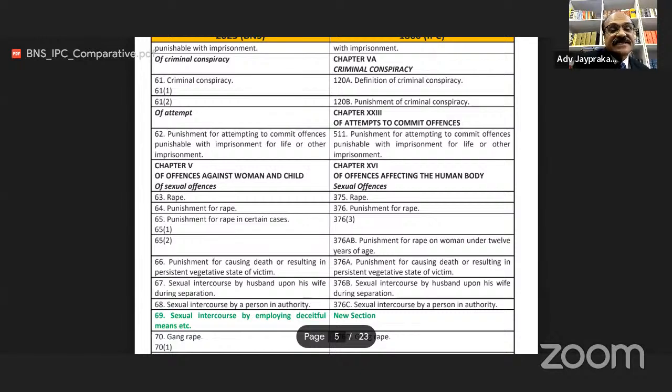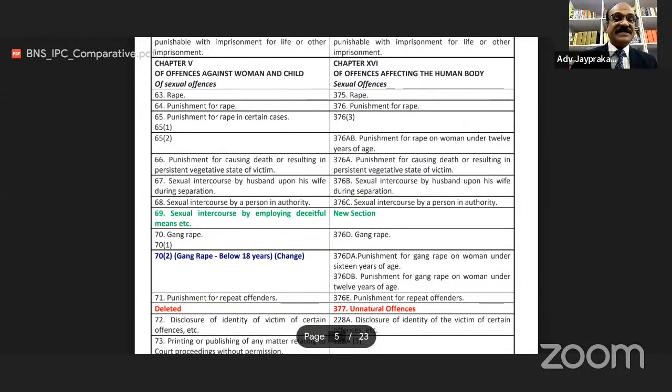BNS section 66, punishment for causing death or resulting in persistent vegetative state of victim. Earlier this section was 376(a). Friends, section 67 of BNS is related to sexual intercourse by husband upon his wife during separation. Earlier this section was 376(b).